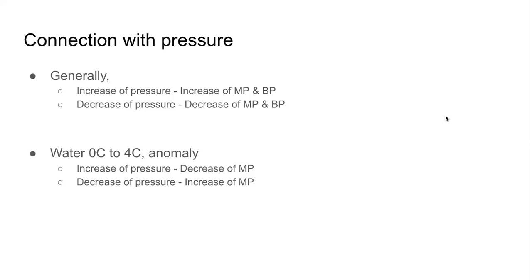It will be difficult for the liquid to change from liquid to gas, because we have increased the pressure. We are stopping it, right? So even if we increase the temperature, if we increase the pressure, it will be difficult to melt something, or it will be difficult to boil something.